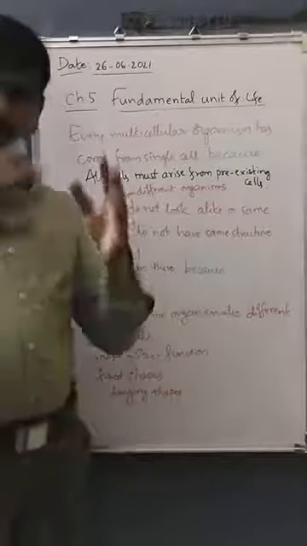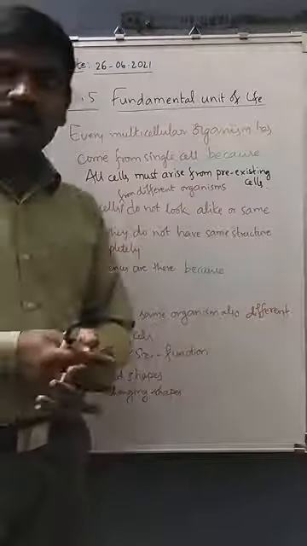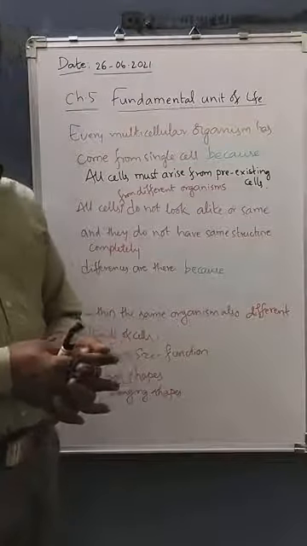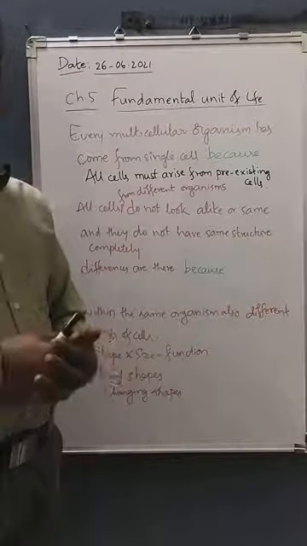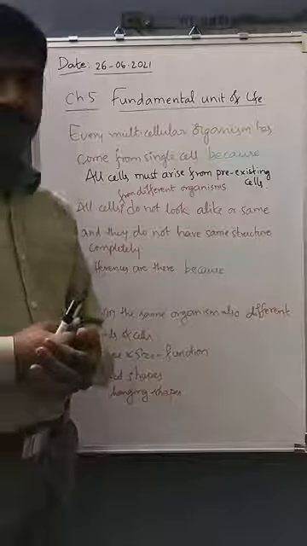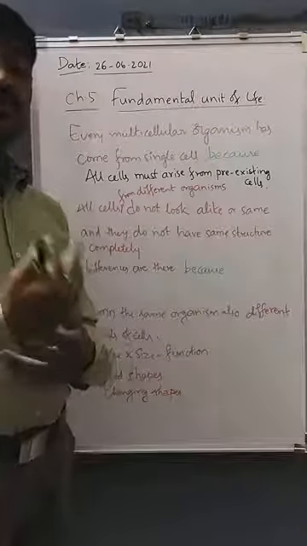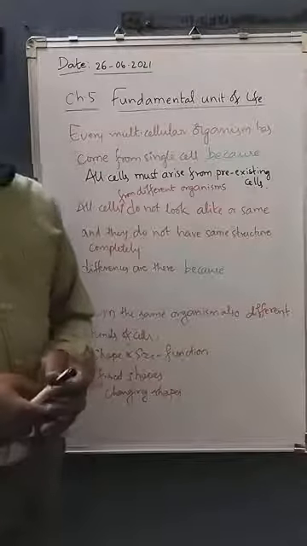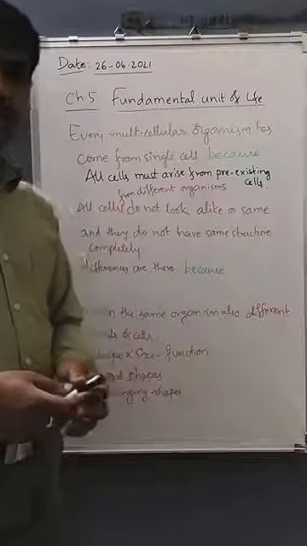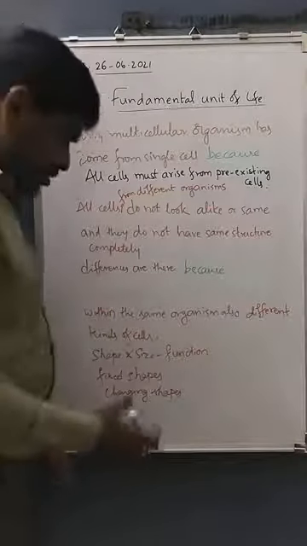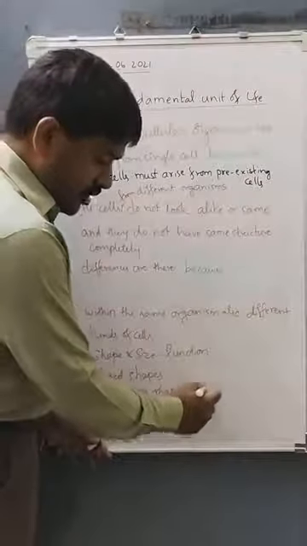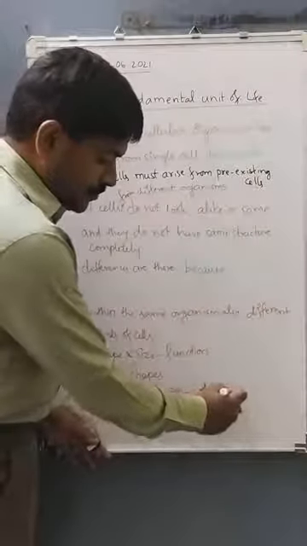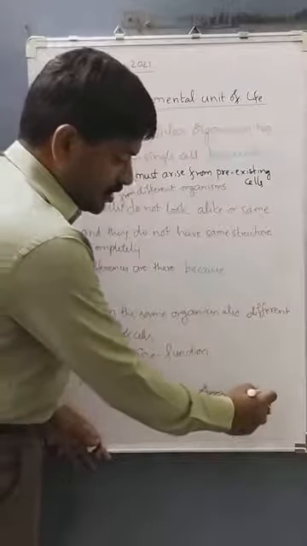If you take all the cells from the entire living world, there are two types of cells based on their shape: the cells with fixed shapes and the cells with changing shapes. Examples of cells with changing shapes are amoeba and white blood cells.